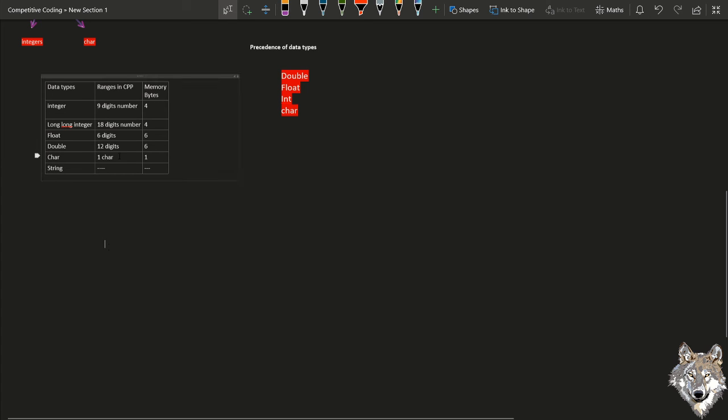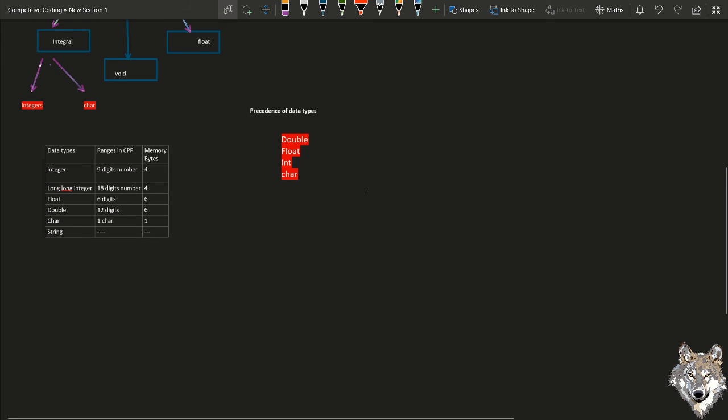Similarly, character is one byte, and if you have more than one character, then you can either declare an array of char, or you can store that in a string. So these are the two things.